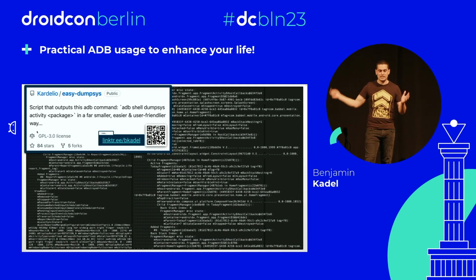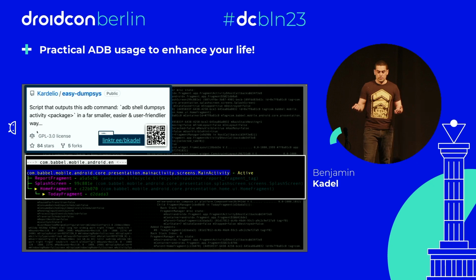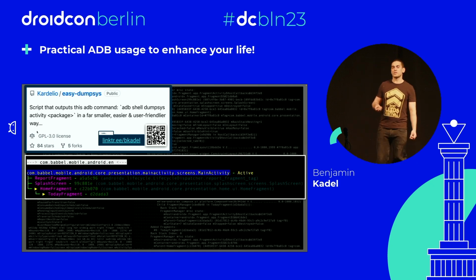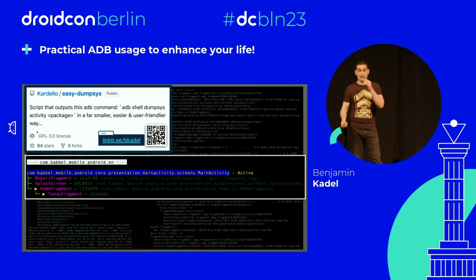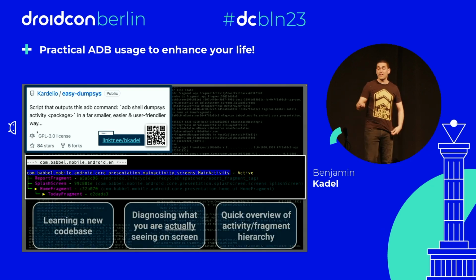It takes this nasty, nasty output and turns it into this. It propagates quick information that I believe is the useful information, at least it was for me. It tells us about the activities that are active, the fragments and their hierarchy in a visual format, the active fragments with their object references and class references.